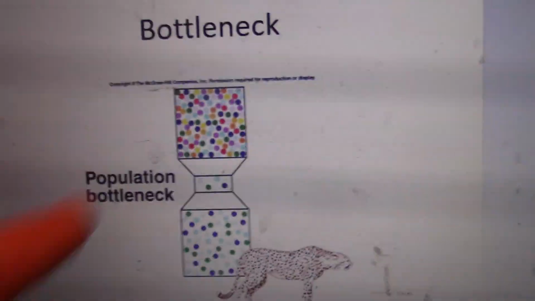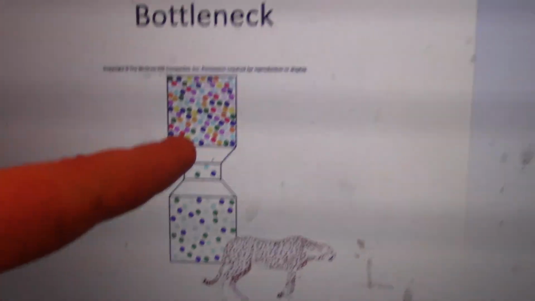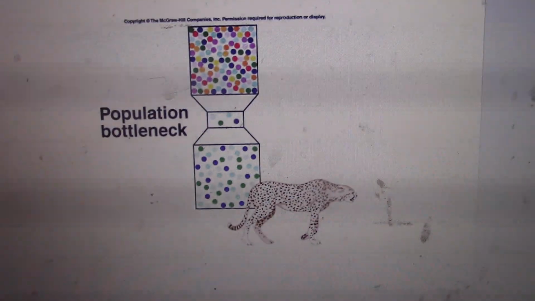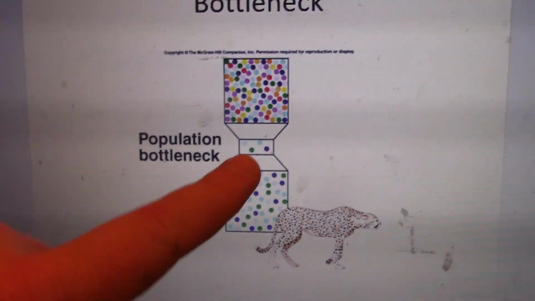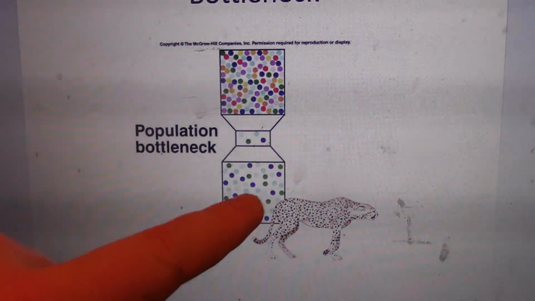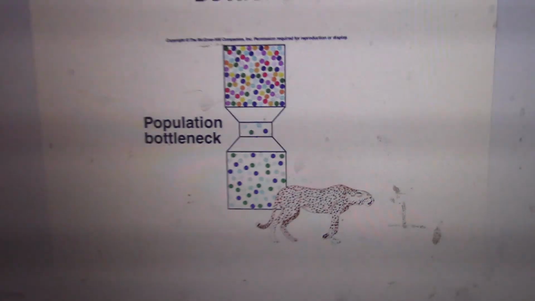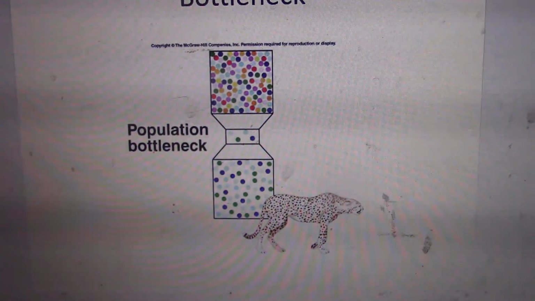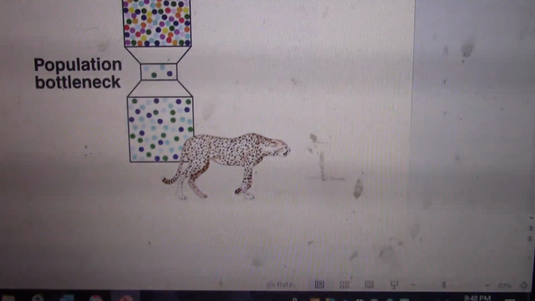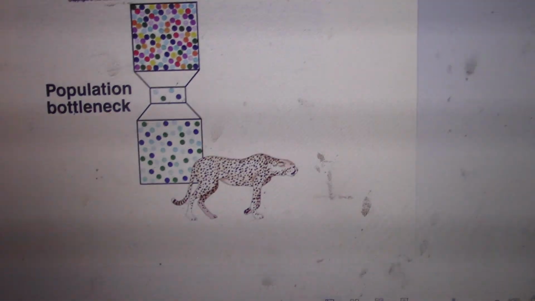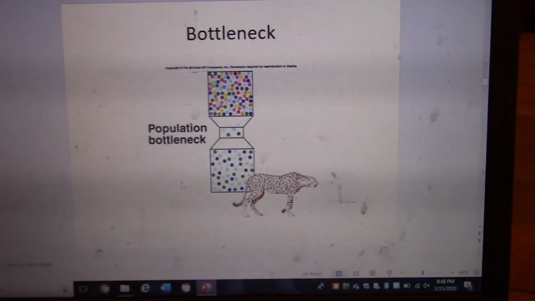So you can see what happens in a bottleneck is you have an ancestral population with a great amount of genetic diversity, and these different colors represent that. And then you force that population to the brink of extinction. So you squeeze the population numbers, and then the population survives. But the population no longer has the diversity that it originally had. So this is why having habitat that is suitable for organisms is important for preserving organisms. Because even if we bring back the numbers, they are still really vulnerable because they don't have the diversity to deal with changing environments. So think about poaching and climate change.